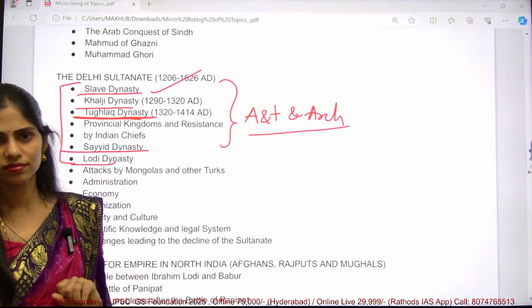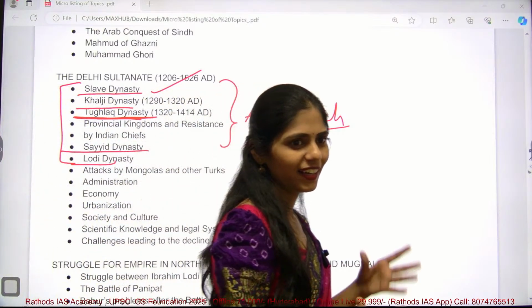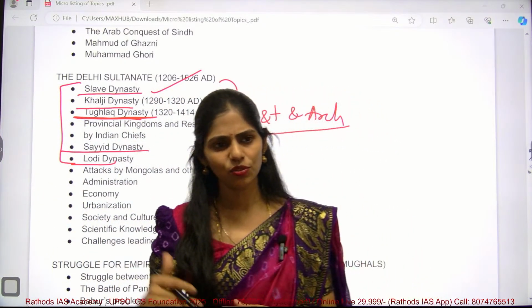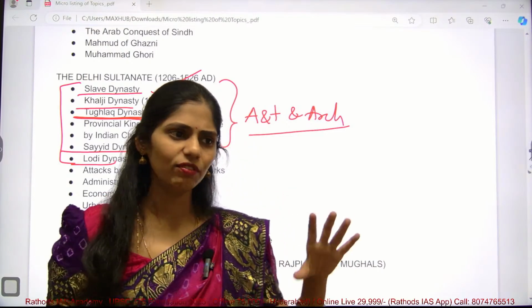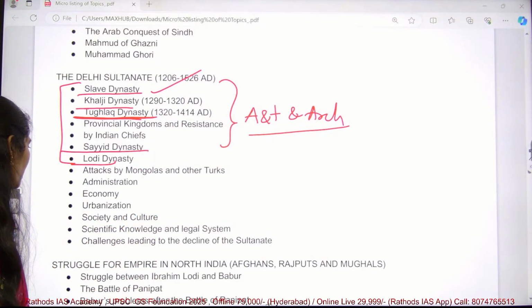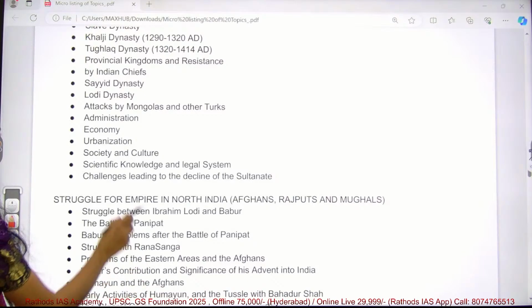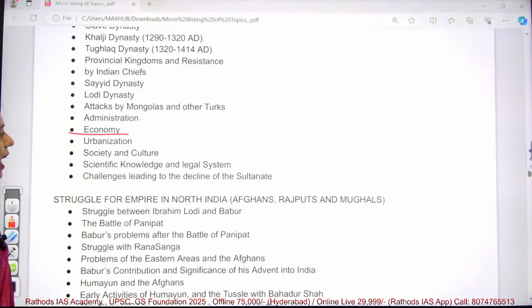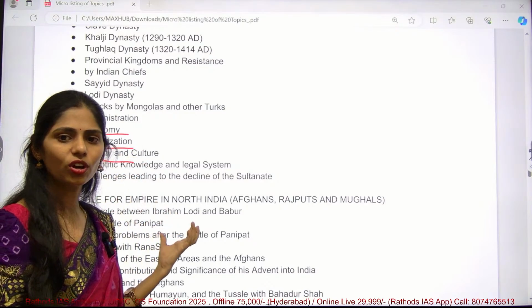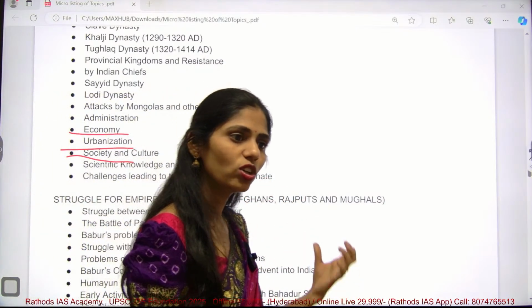Qutub Minar, Red Fort, there are many things that were built under this Delhi Sultanate, and that will be dealt with clearly in your art and culture, so that is very important. And you have to know how the economy was under this Delhi Sultanates, how urbanization developed, how society and culture were, and what about the scientific knowledge. What science and technology did they use at that time?